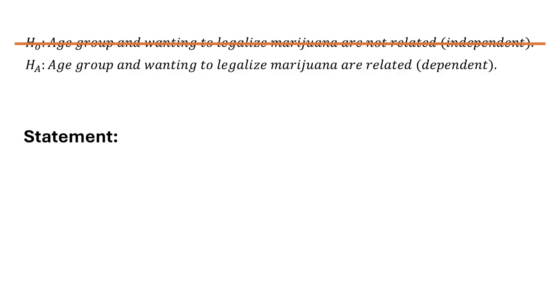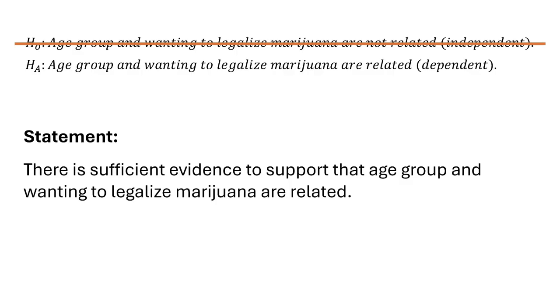Our statement is a little easier to write here because pretty much half of it's been written for us, because all our hypothesis statements are full sentences. So our statement would say there is sufficient evidence to support that age group and wanting to legalize marijuana are related. So that's a nice example to use to help you through homework assignments and your project.